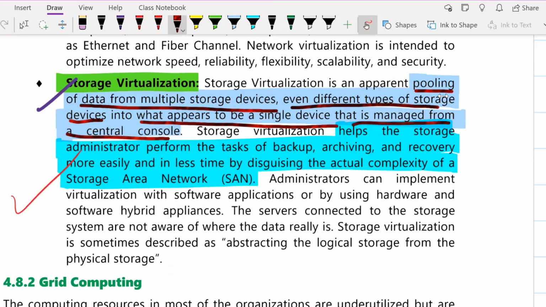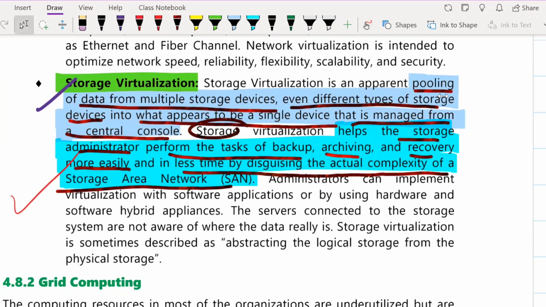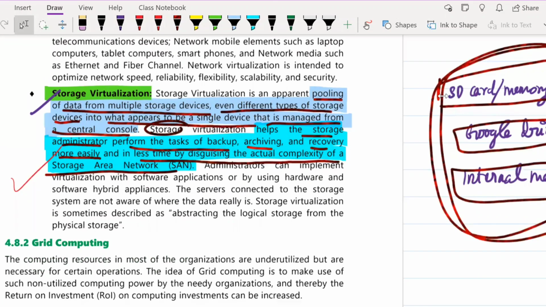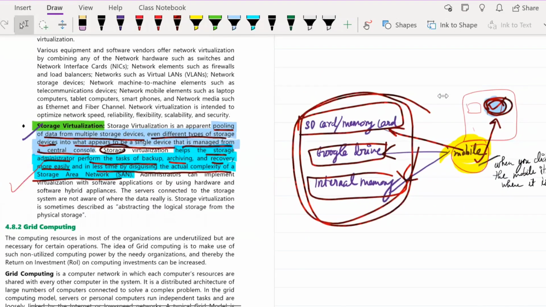So what does storage virtualization help you in? It helps the storage administrator perform backup, archiving and recovery more easily and in less time, by disguising the actual complexity of a storage area network. It helps you archive your photos and take backups, and if anything is lost, recovery will be easier. So you have all of these advantages with storage virtualization.